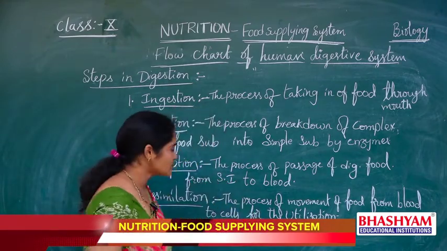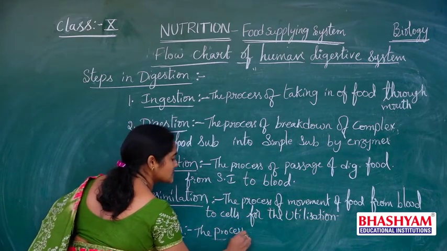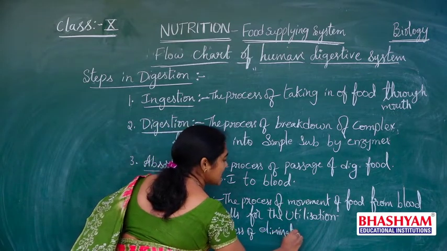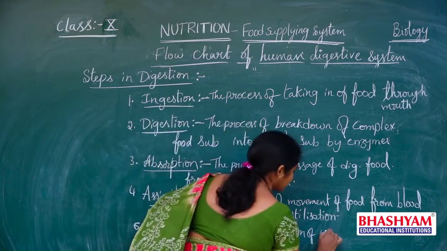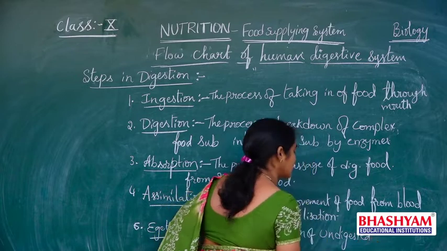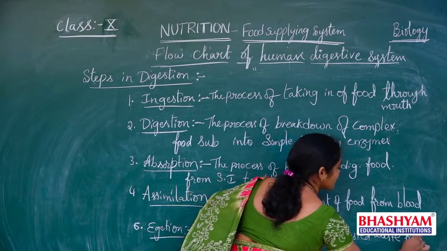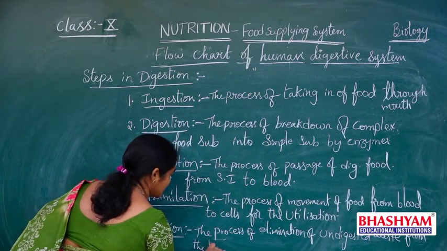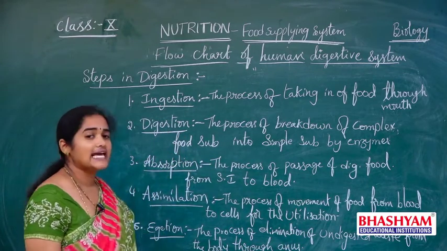So the process of elimination or sending out of undigested food, the undigested waste, from the body through the anus is called egestion.